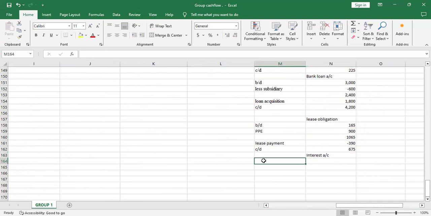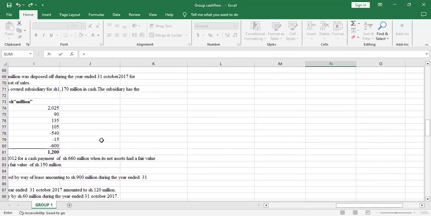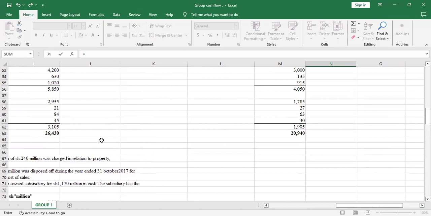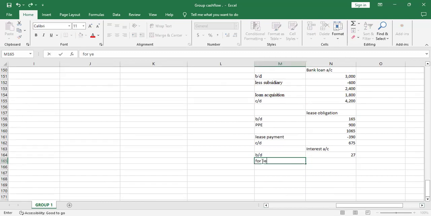Yeah, so we start with the balance brought down. So the balance brought down is this, it's 27. Then there's interest for the year. That's the finance cost for the year. How much was the interest?